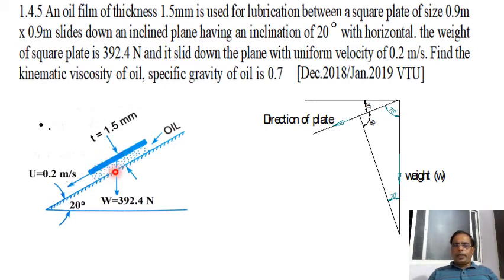Not only this angle, right? The effect of this weight along the sliding plane also has to be calculated. How do you calculate the effect of this vertical weight along this plane? It is very simple. Use simple trigonometry. If it is 70 degree, cos 70 is equal to the adjacent side, the effect x that is unknown, divided by the hypotenuse, which is the weight 392.4. So we get the value of x, that I have shown in the next slide. Okay.